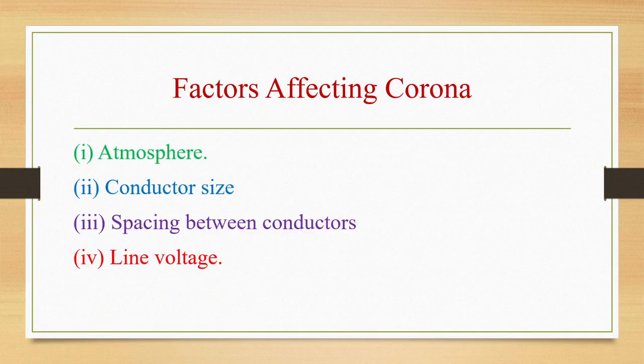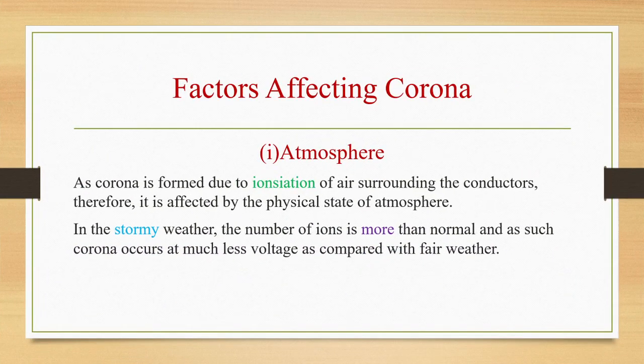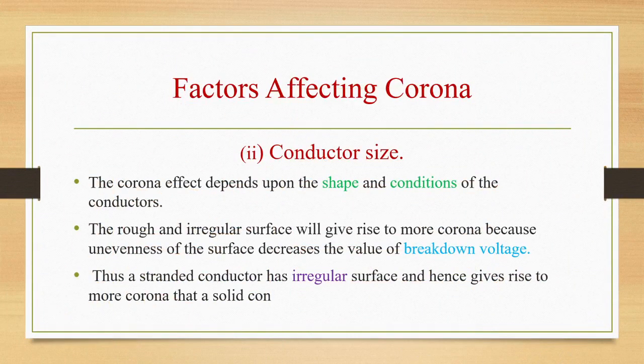Factors affecting corona: atmosphere, conductor size, spacing between conductors and line voltage. As corona is formed due to ionization of air surrounding the conductors, it is affected by the physical state of the atmosphere. In stormy weather, the number of ions is more than normal, and as such corona occurs at much less voltage as compared with fair weather. So how does the conductor size affect it?